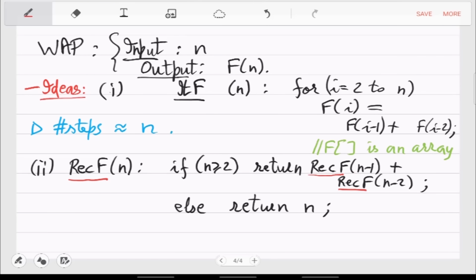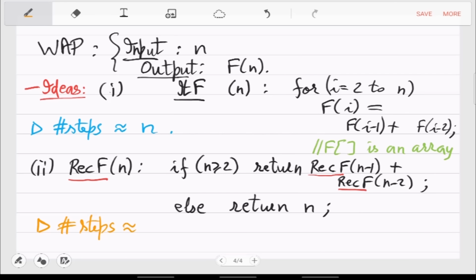Now what is the number of steps here? That's a trickier question. What can you guess? How many steps? So this is a C program on your computer. How many steps will your computer run for when the user gives input n? Yeah, so the correct answer is 2 raised to n. Why is that?